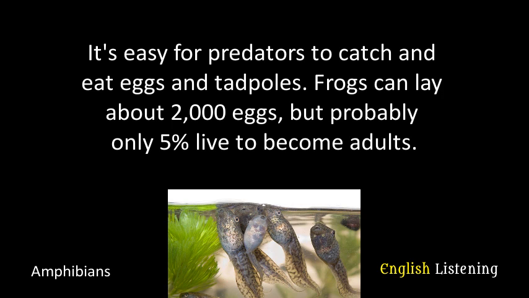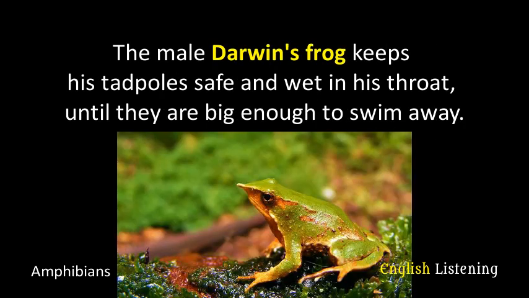It's easy for predators to catch and eat eggs and tadpoles. Frogs can lay about 2,000 eggs, but probably only 5% live to become adults. Discover! The male Darwin's frog keeps his tadpoles safe and wet in his throat until they are big enough to swim away.